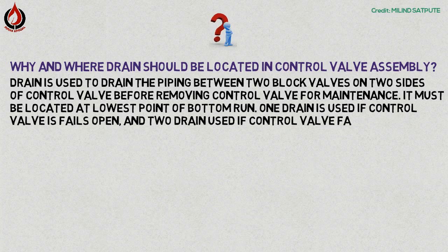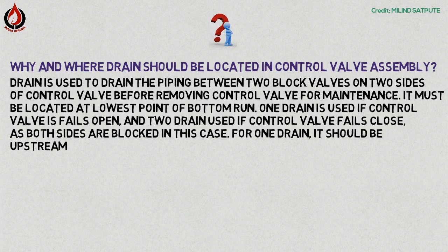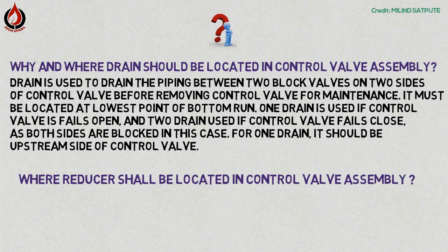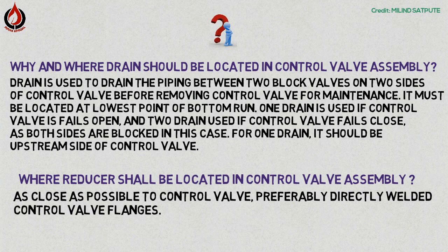One drain is used if the control valve fails open and two drains are used if the control valve fails closed, as both sides are blocked. In this case, for one drain, it should be on the upstream side of the control valve. Where should the reducer be located in a control valve assembly? As close as possible to the control valve, preferably direct welded to the control valve flange.